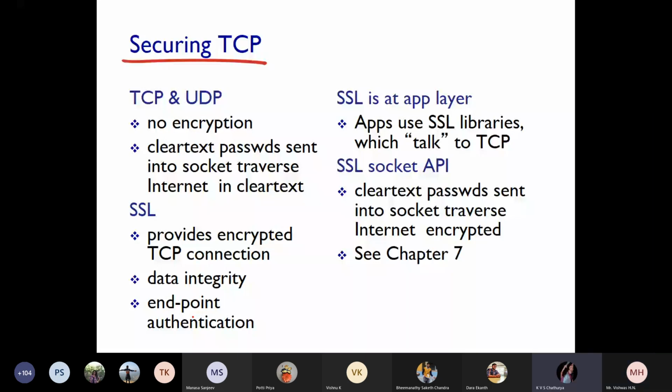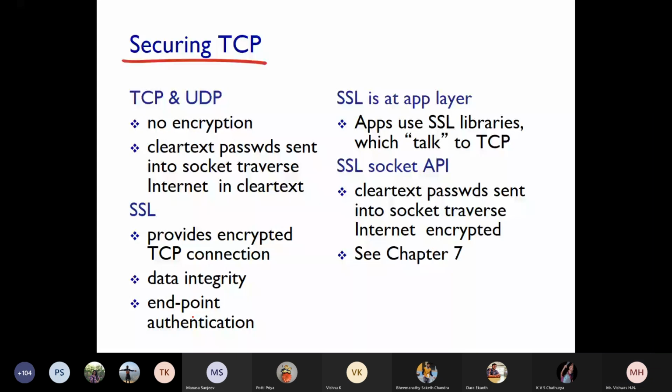Encoding the data. Okay. So basically, for example, I am sending data from my system to another system. If the data is in clear text, in the sense that whatever I enter goes as it is, say I enter "hi, how are you?", it goes as it is on the internet, and if some hacker tries to look into my data, the hacker can easily understand it because it is general English.